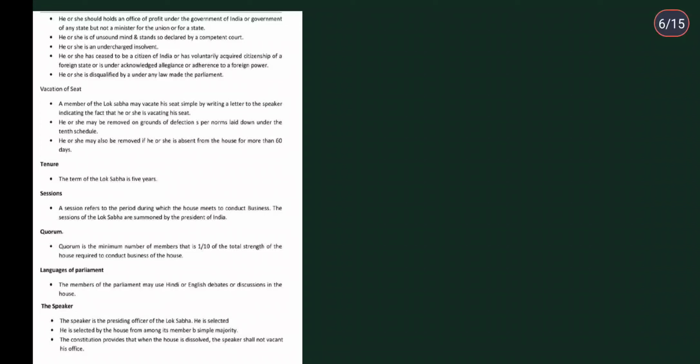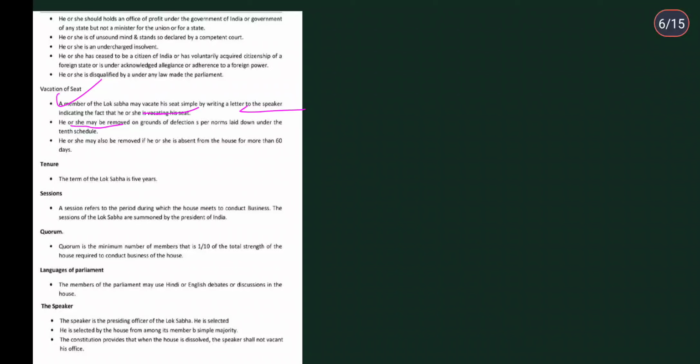Then talking about the next topic, which is vacation of seat. What we mean is that a member of the Lok Sabha may vacate his seat simply by writing a letter to the speaker indicating the fact that he or she is vacating the seat. Vacating, I hope you know the meaning of this word, means that he or she is leaving the seat, okay?